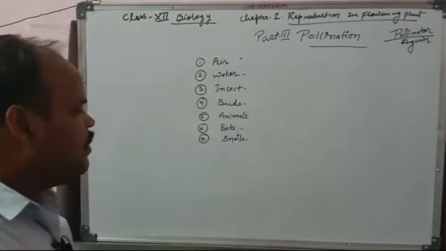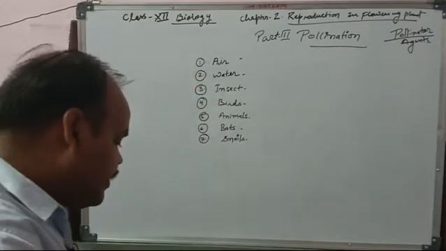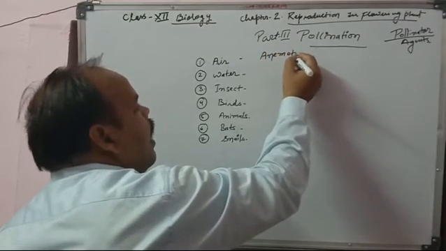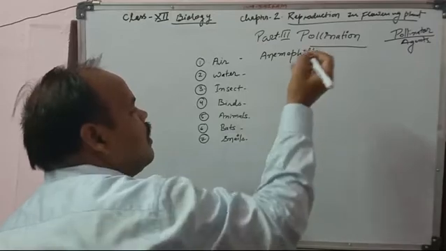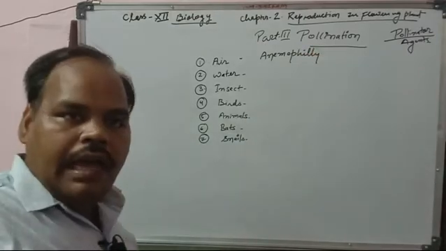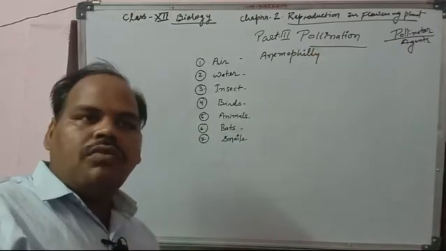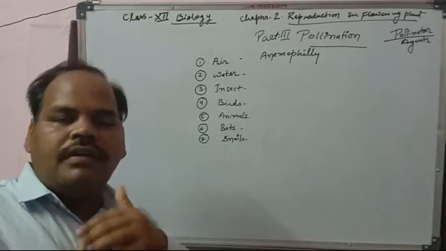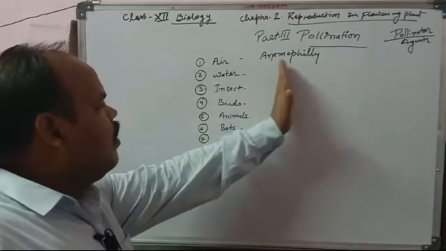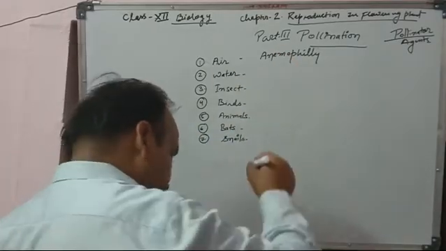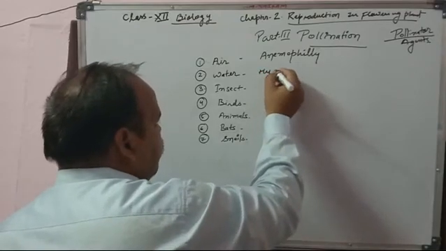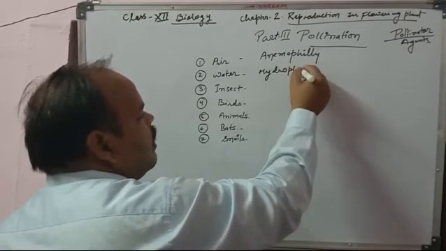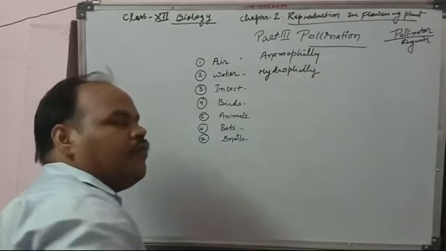If it is performed by the air, it is called anemophily. If pollen grain comes with the wind through the air, that is called anemophily. The next is if it comes by hydro, meaning water, that is called hydrophily.